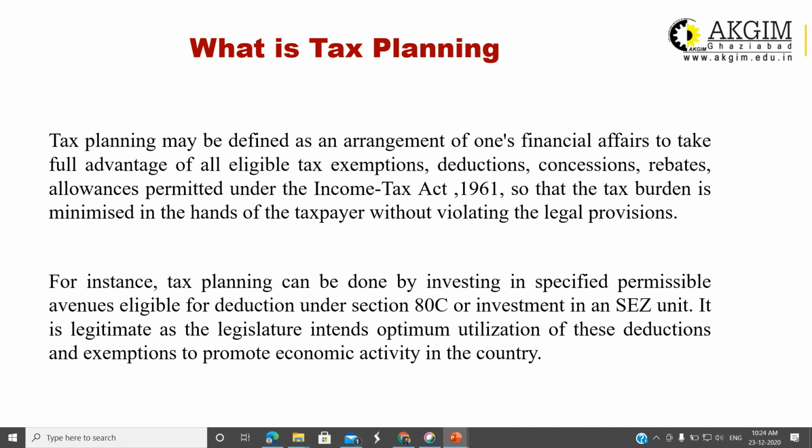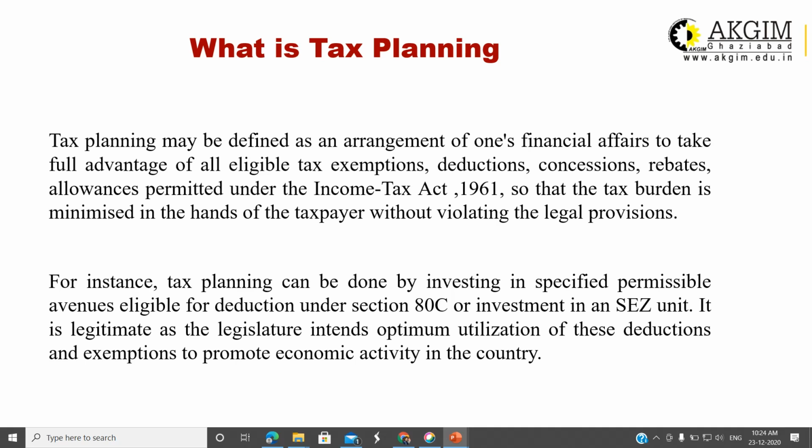Tax planning is legal, as I have already said. It is a legal thing. Tax planning can be done by every person. Every person means it can be done by an individual, or by a company or any other legal person. For example, in case of an individual, there are so many provisions, so many sections under which you can save the amount, or you can invest the amount, or by complying with certain conditions you can save a lot.